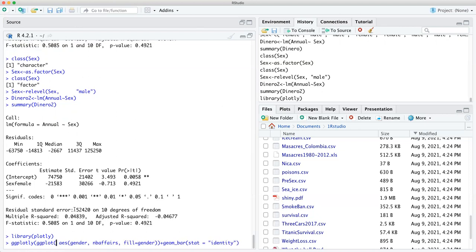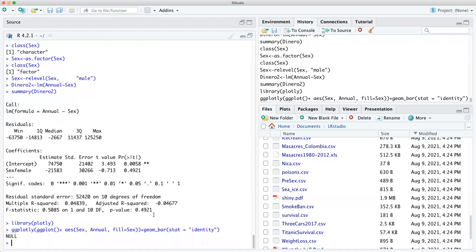So what you would just want to do is plus. Now our independent variable here is sex, so it should pop up. And then the y variable, we're just going to do quick, is annual salary. Let's take a look. And then we're going to fill with sex. And then I'll go over that after.